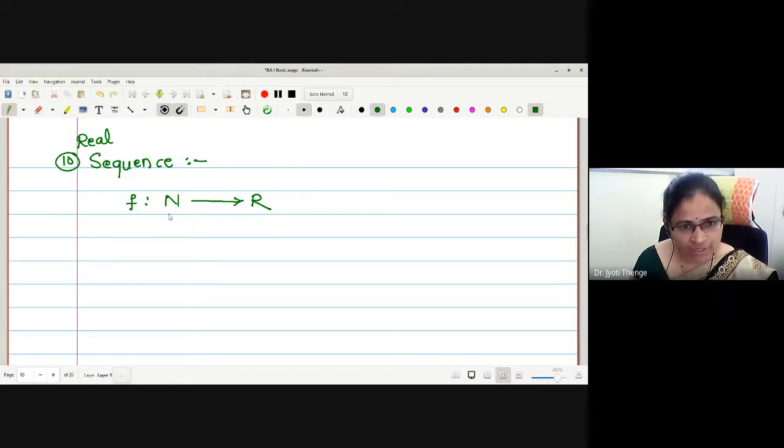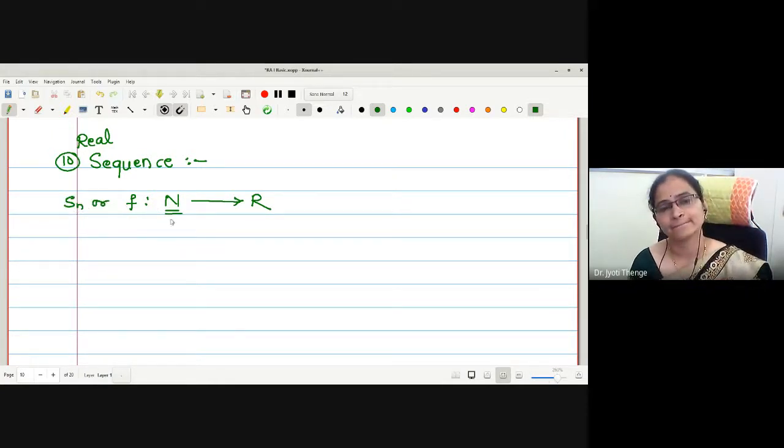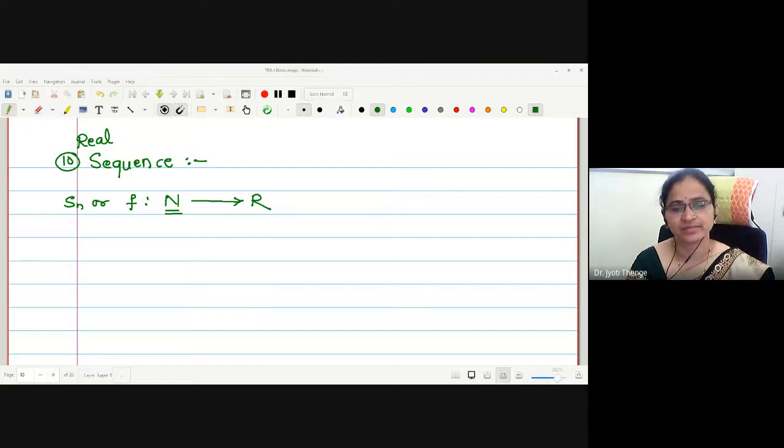Can anyone tell me the reason why this domain is natural numbers only? Can we replace it with any other set? Yes. How can I replace it with any other set?